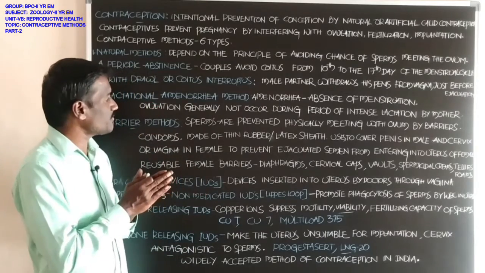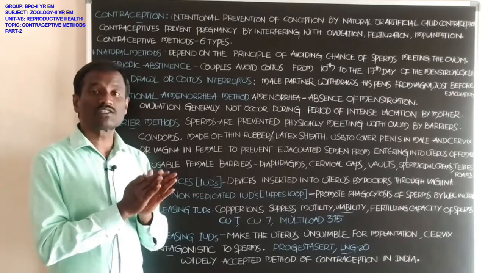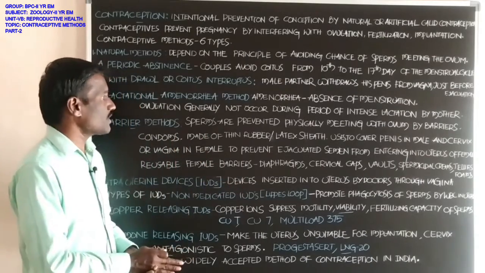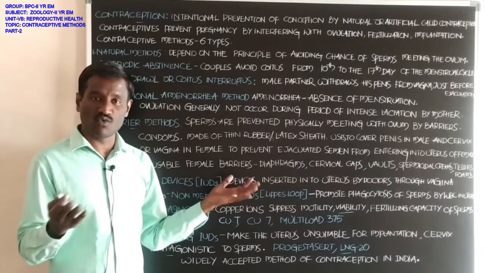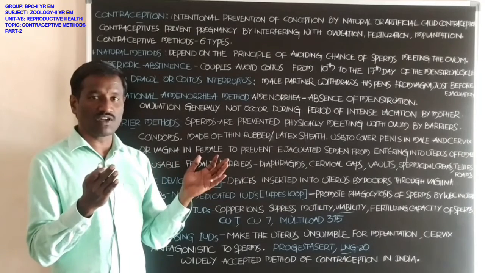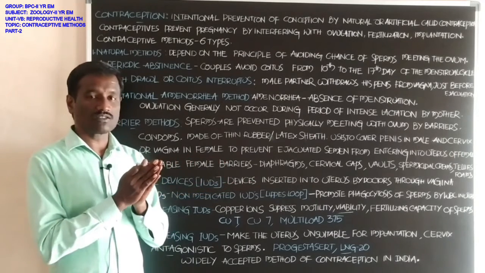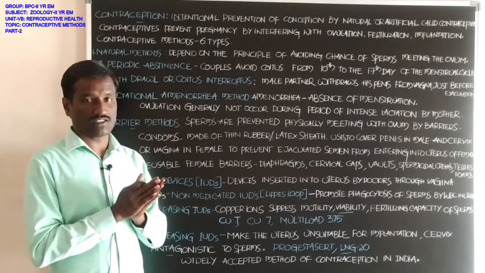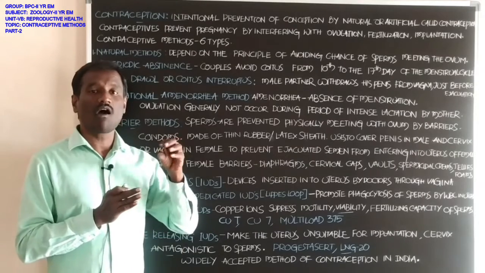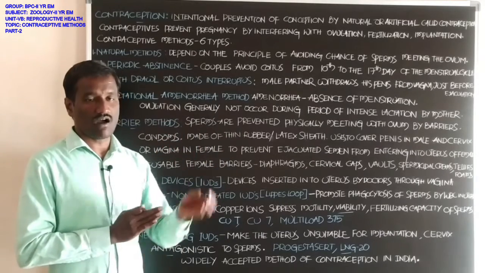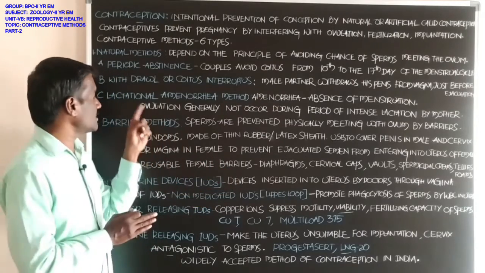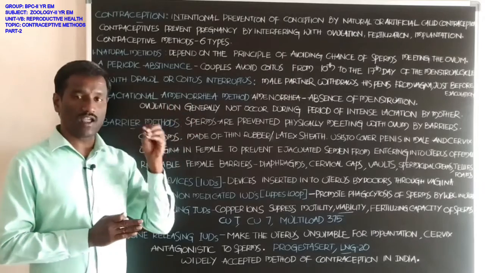This leads to the absence of ovulation and absence of menstruation. There is no menstruation, there is no ovulation, because of the intensive lactation. So the sperms are not fertilized with the egg cell or the ova. This is one of the natural methods, called lactational amenorrhea.